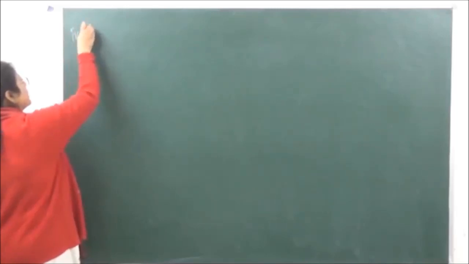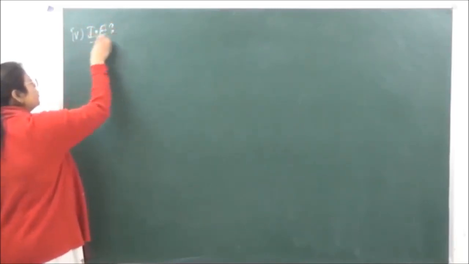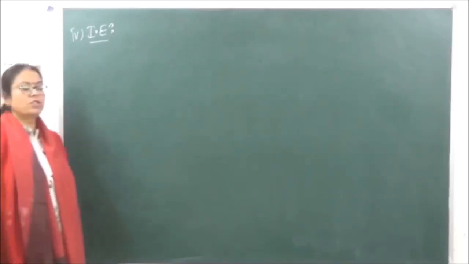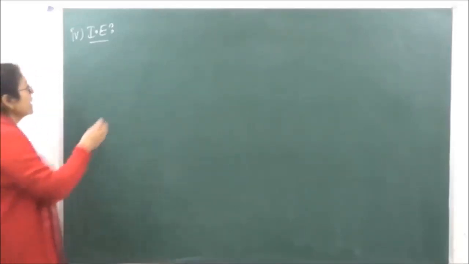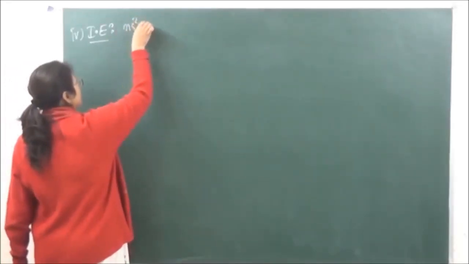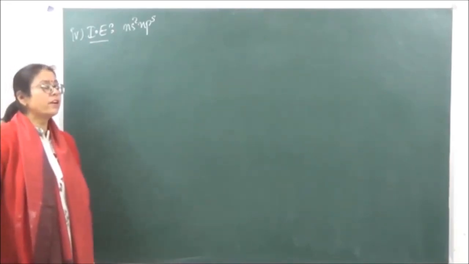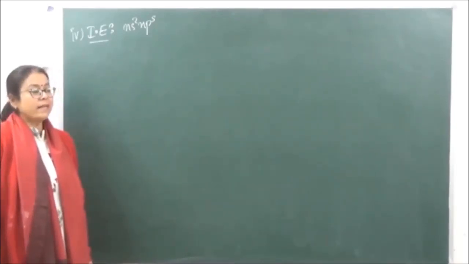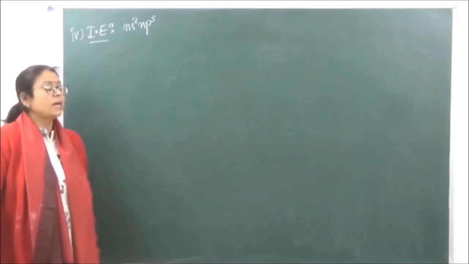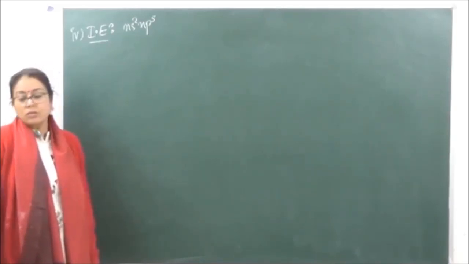Fourth property is ionization energies. We know what ionization energy is. It is the amount of energy which is required to remove an electron from an isolated gaseous atom. The electronic configuration of halogens is ns2np5. As a result of this, because it needs one electron to attain a noble gas configuration, the halogens have a tendency to accept an electron rather than giving an electron, right? So that is the reason why we are talking of ionization energies over here.